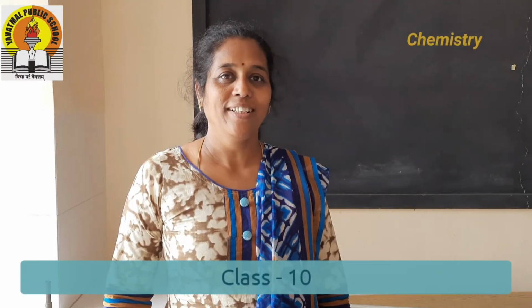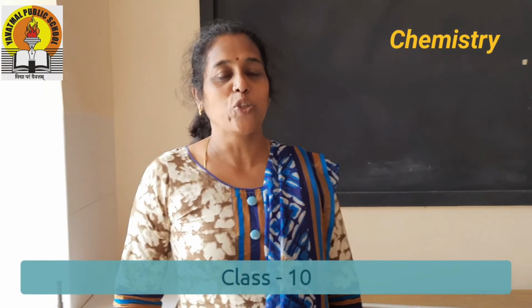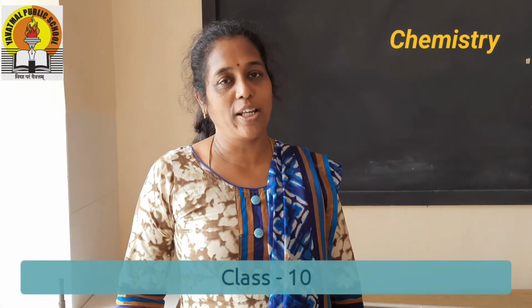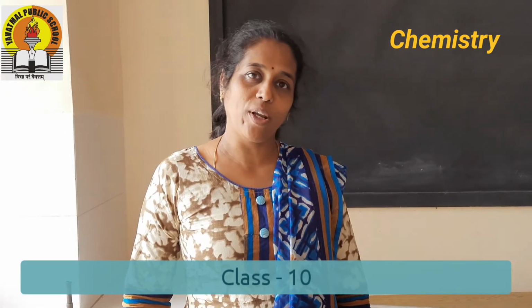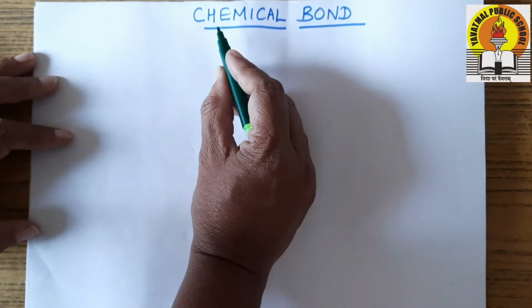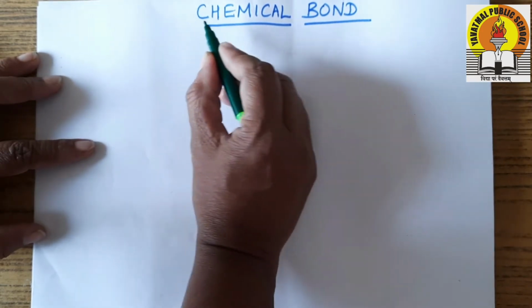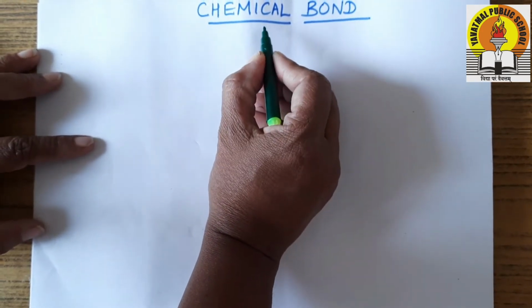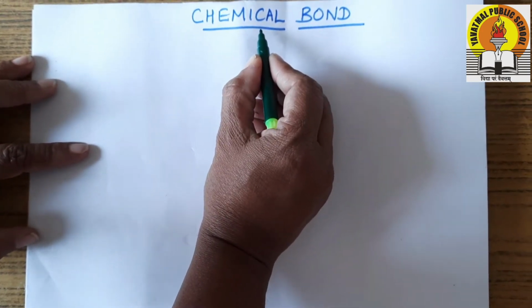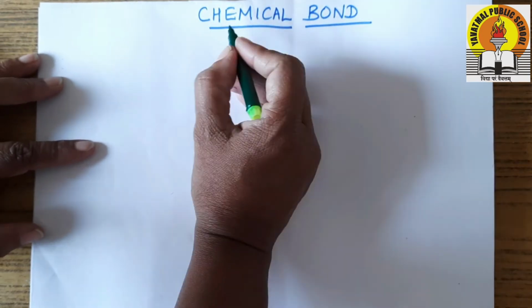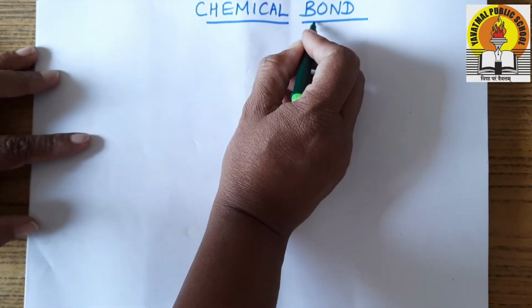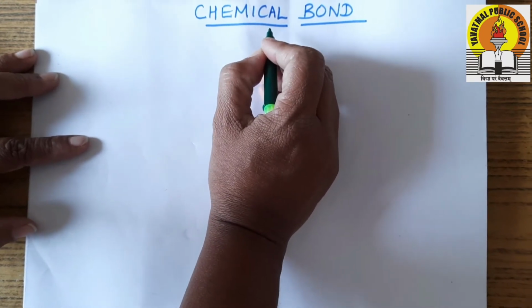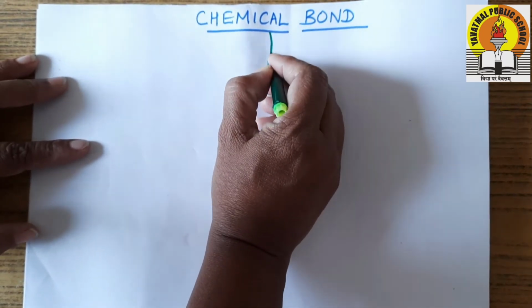Hello everyone, Sandhya ma'am here to tell you something about chemical bond. It's of standard 10th chemical bond. So let's explore more about it. So let's learn about chemical bond. When we talk about the chemical bond, let me tell you that the bond formed between two atoms either by sharing or by transferring electrons is termed as chemical bond. So today we will go in detail about the chemical bond.